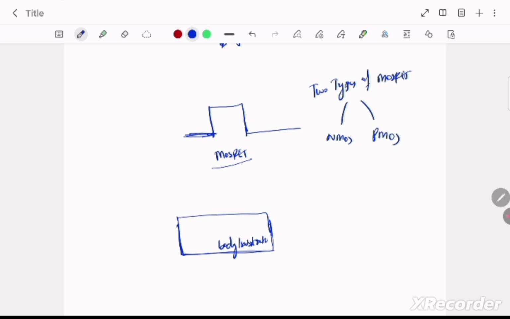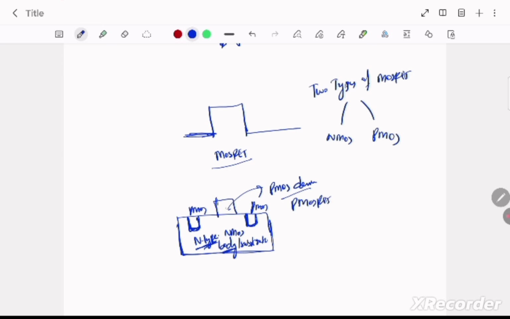If this body is of N type and there are some wells, or we can say pockets, or some diffusion done in this particular body of P type, then this device will be a PMOS device or PMOSFET.